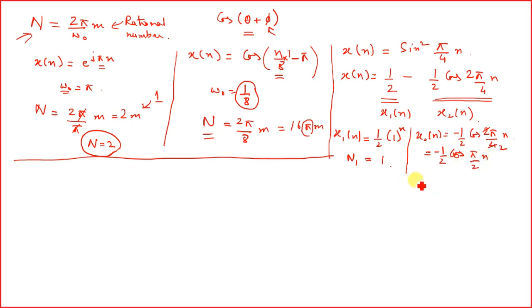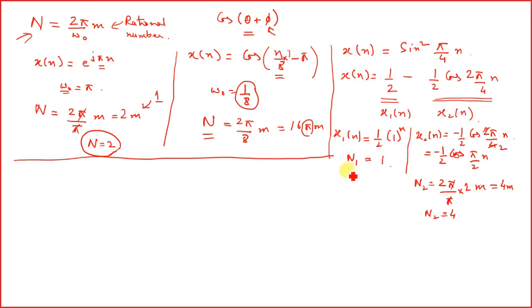Now let's find out N2. 2 pi divided by pi by 2. So this 2 comes up, then we have m. So this pi cancels out, and we are left with 4m. So if m is equal to 1, then our N2 is equal to 4.